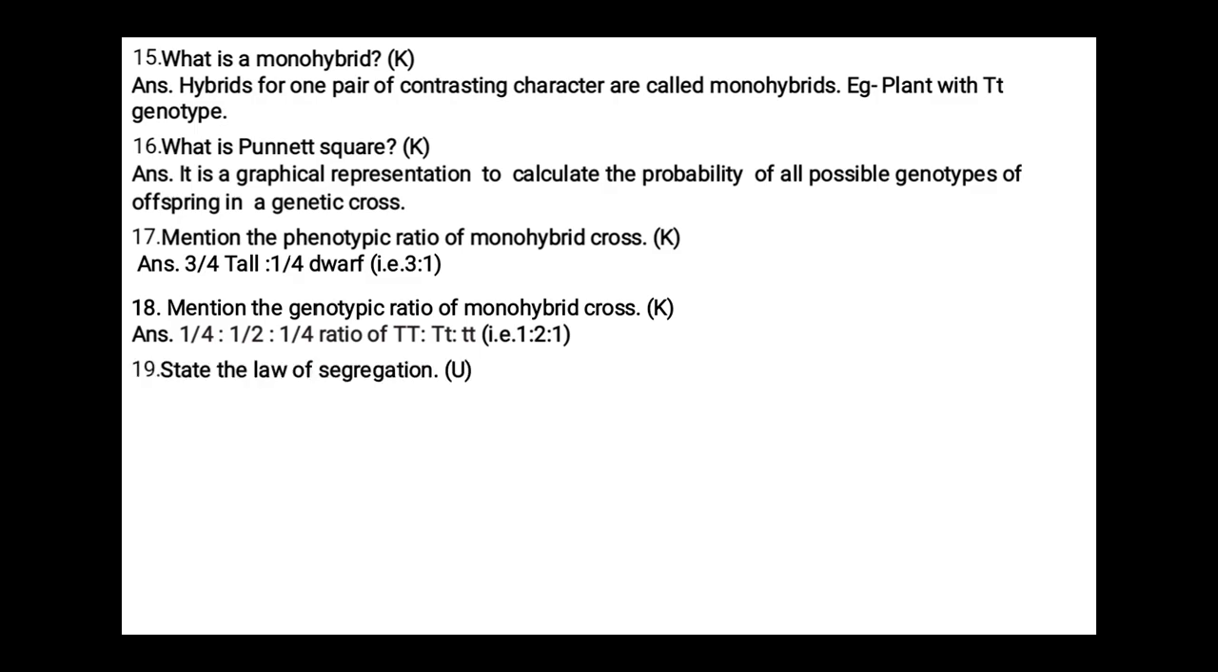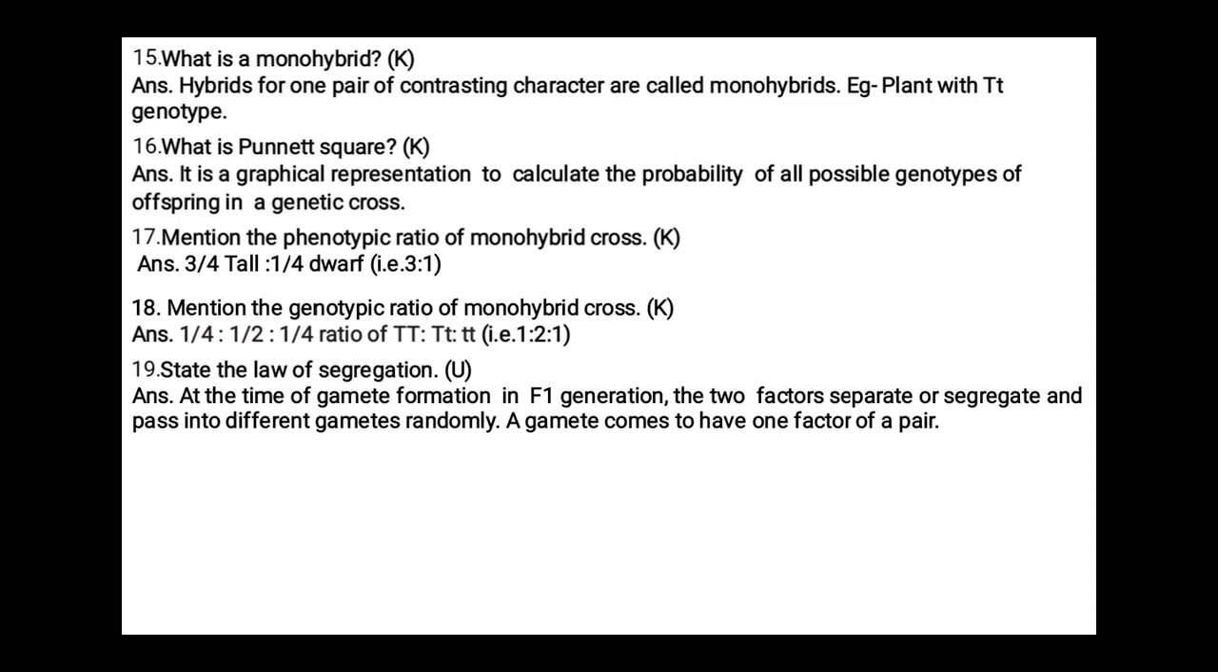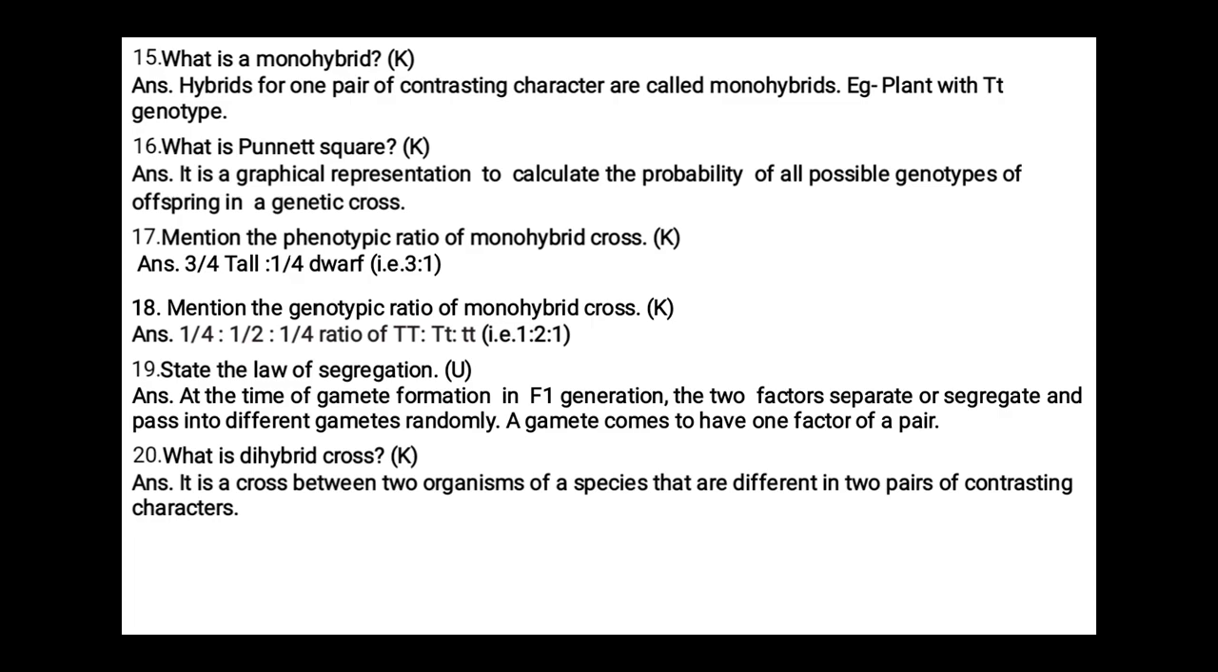State the law of segregation. At the time of gamete formation in the F1 generation, the two factors separate or segregate and pass into different gametes randomly. A gamete comes to have one factor of a pair. What is a dihybrid cross? It is a cross between two organisms of a species that are different in two pairs of contrasting characters.